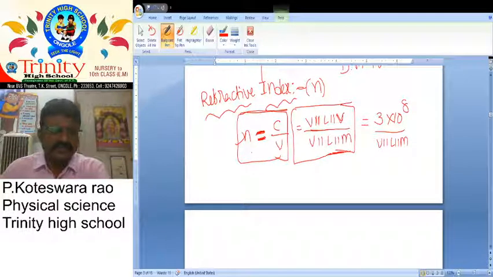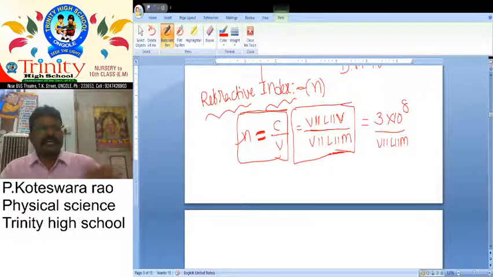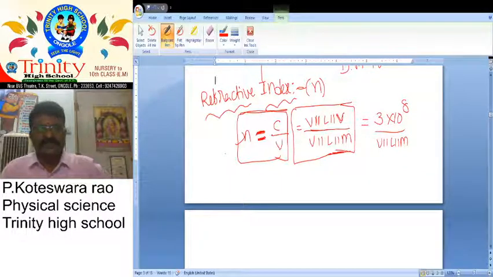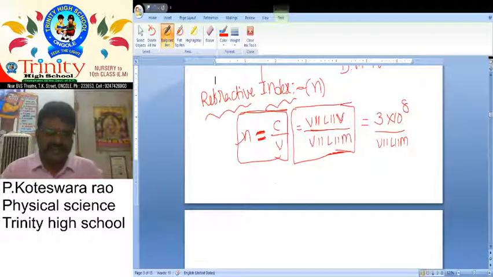So here, refractive index is also called absolute refractive index. So what is the another name of refractive index? Absolute refractive index. So how can you give the definition of refractive index? Refractive index is defined as the ratio between velocity of light in vacuum and velocity of light in medium.